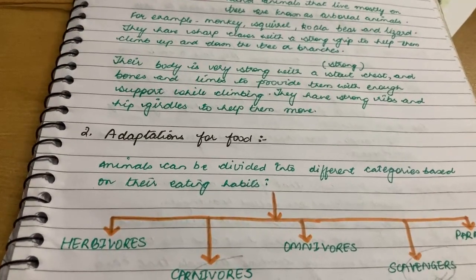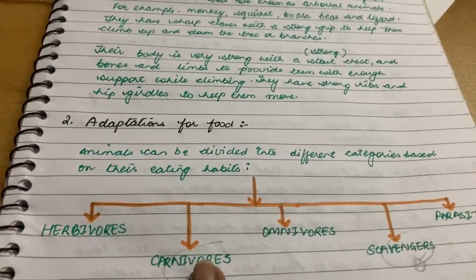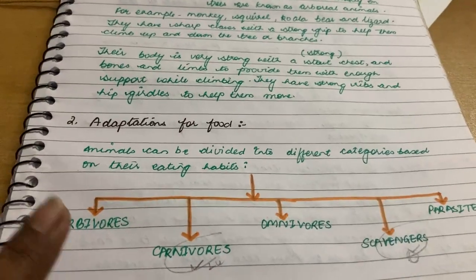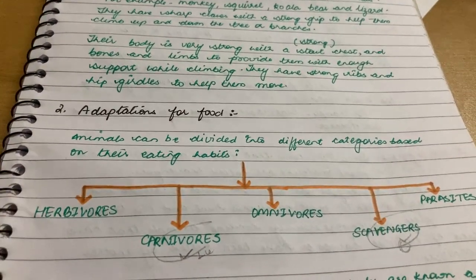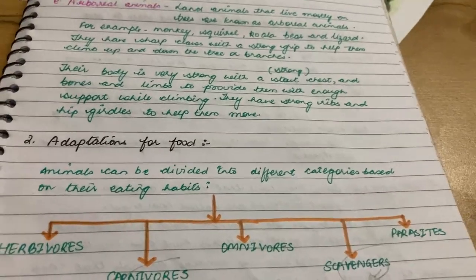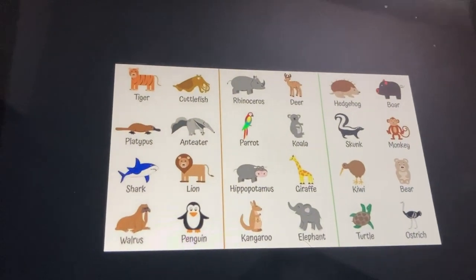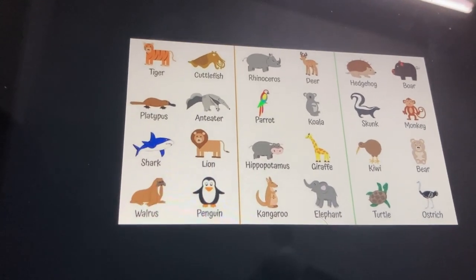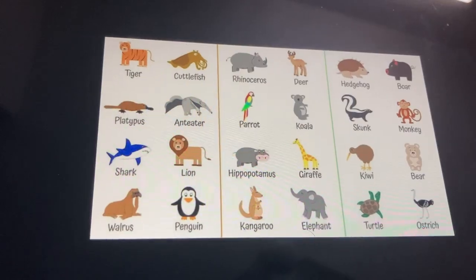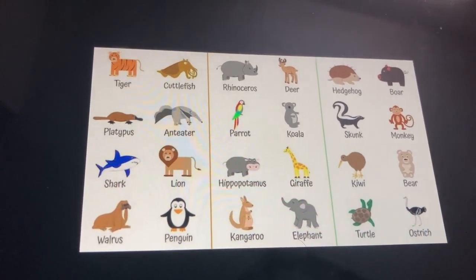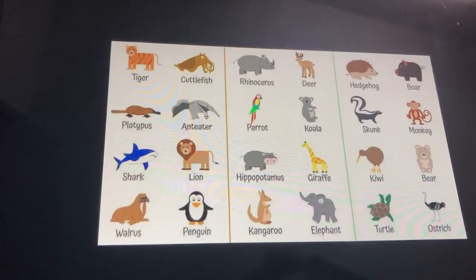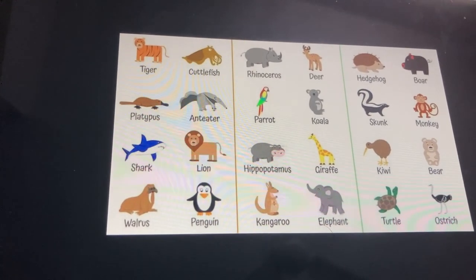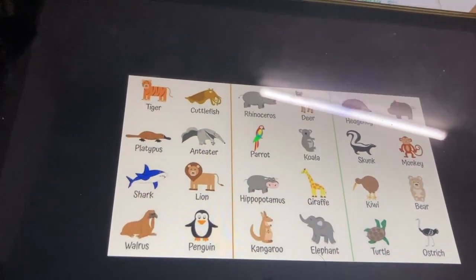These are classified into 5 categories: herbivorous, carnivorous, omnivorous, scavengers, and parasites. I had explained on that particular day what herbivorous, carnivorous, omnivorous, scavengers, and parasites are, so have a look at the picture. These 3 categories of animals fall under either herbivorous, carnivorous, or omnivorous. Can you write in your notebook which food habit category the first column falls under, and the second and the third? Hopefully you have written the answer.